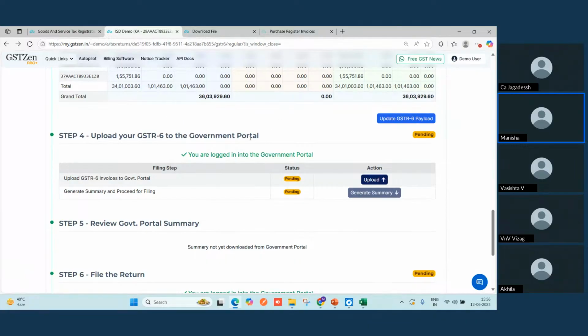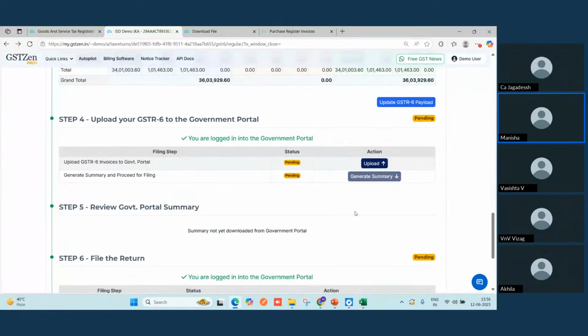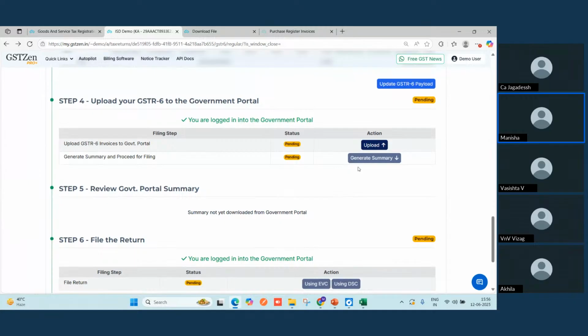Once everything is done in step 3, we will move to step 4, that is uploading or pushing the data to the government portal. So here you have this upload tab, you will click on it. It will take a couple of minutes to push all your data from GST Zen to your return filing page on the GST portal, and you will get the status here. Once you get the status as complete, you will click on this generate summary. Again, it will take a minute to generate the summary.